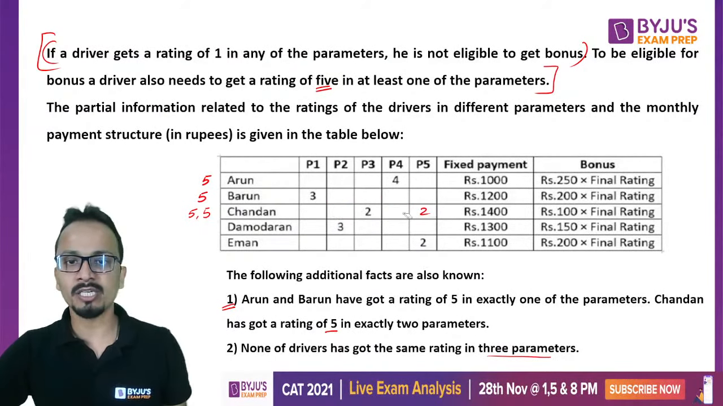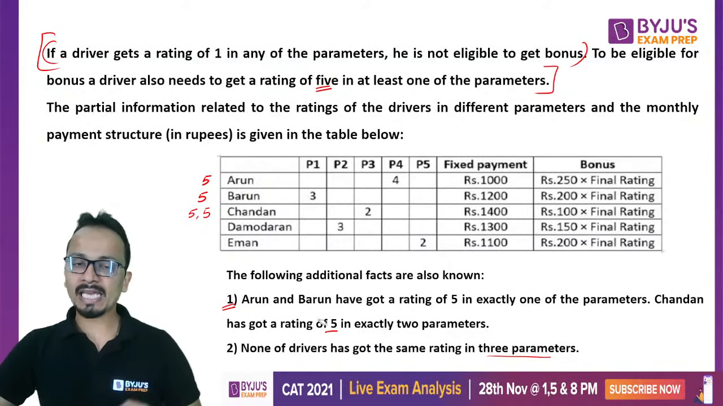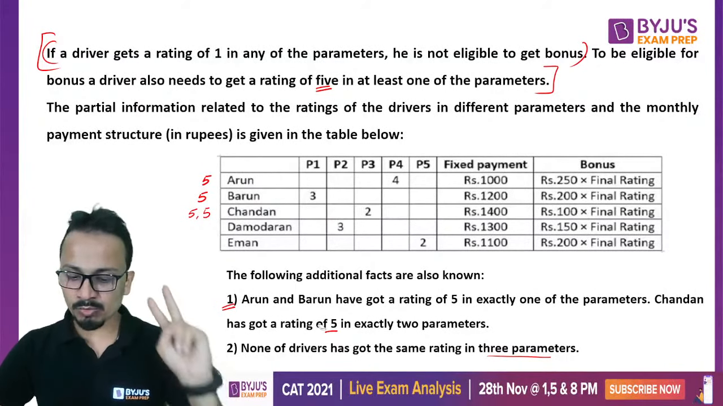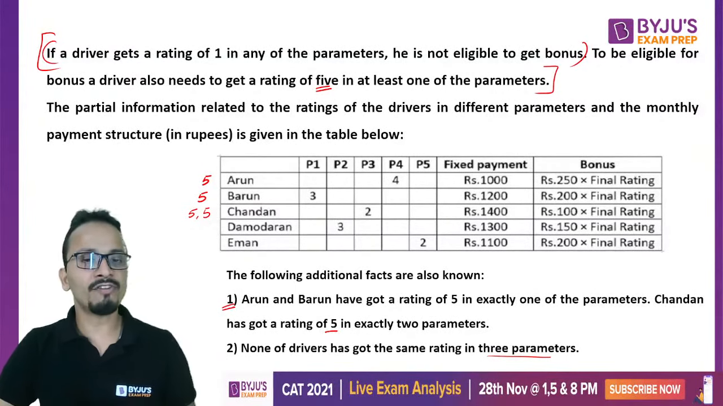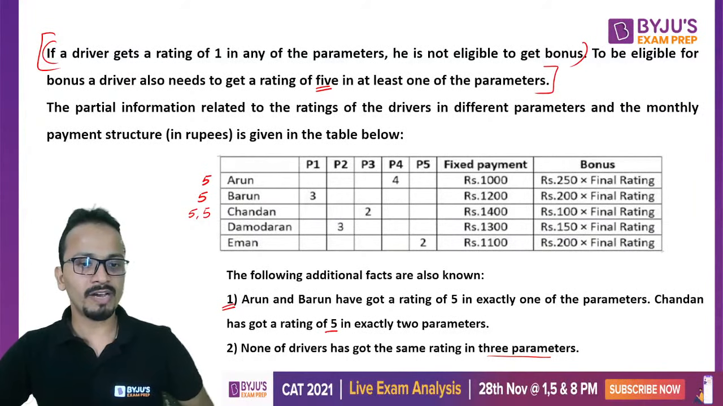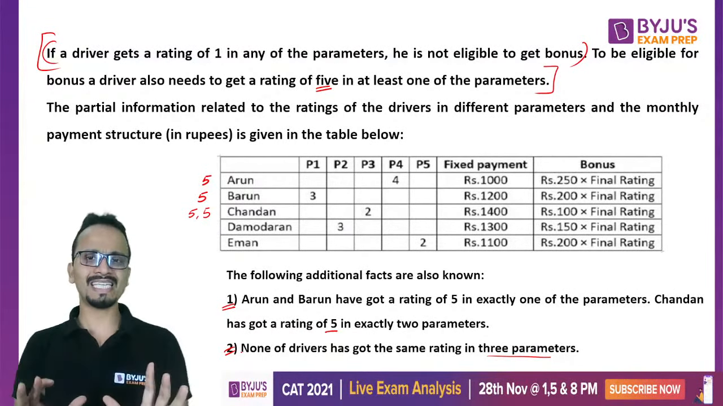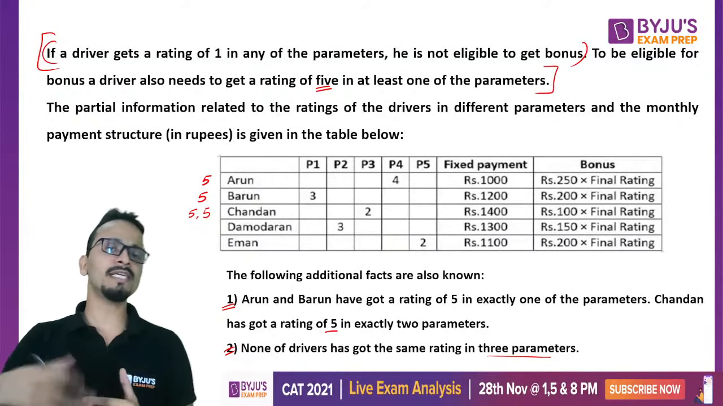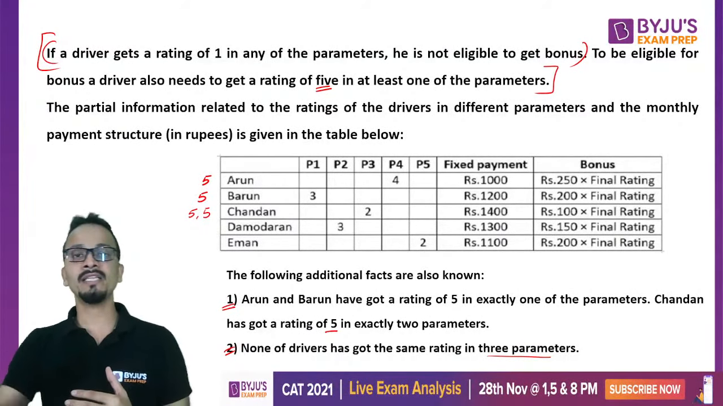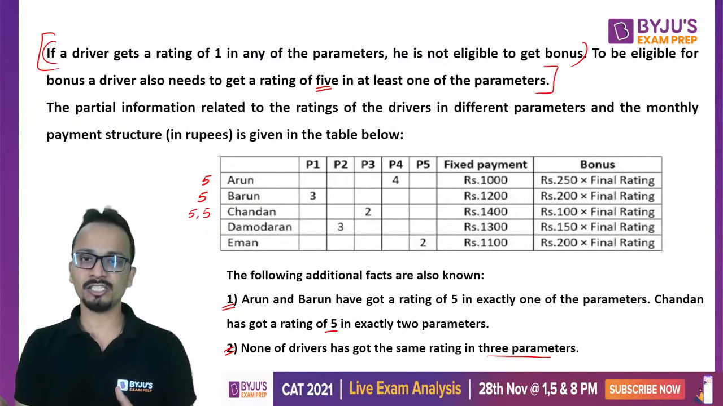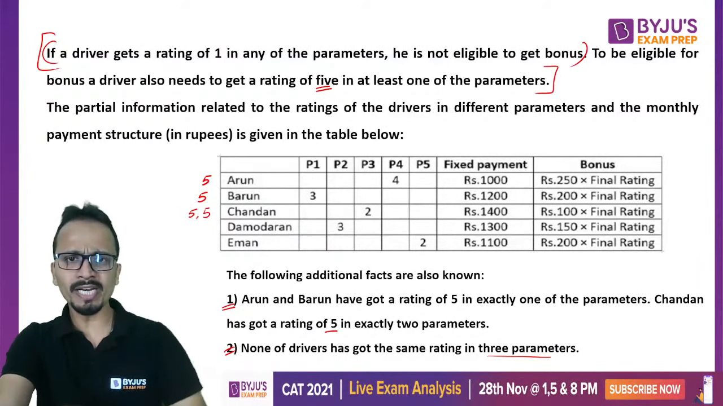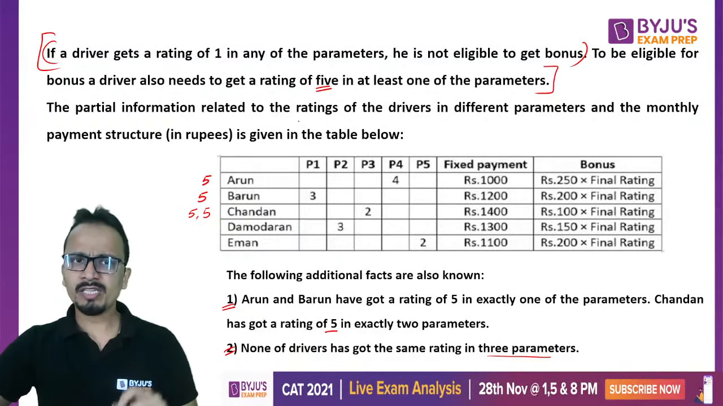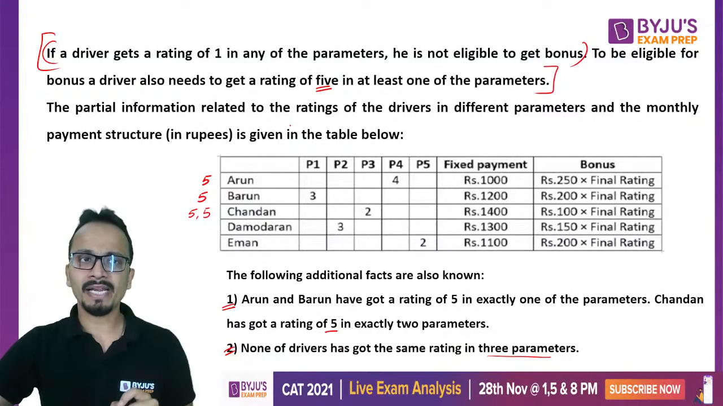Understand this point. So I can have the same rating in maximum 2 parameters. This is what this information is telling us. Okay, fine. So that was statement number 2. Okay, so this is all the data that is given. Now, depending upon the extra information that is given in the questions, we will be solving these questions. All right. So let us move to the questions with a few important things in our mind.